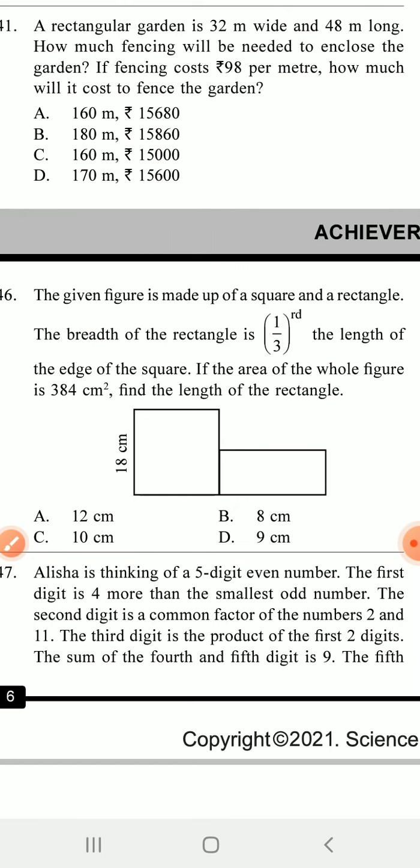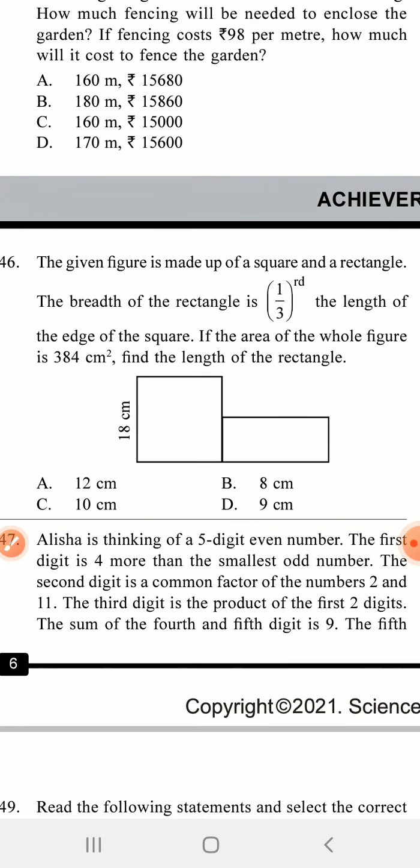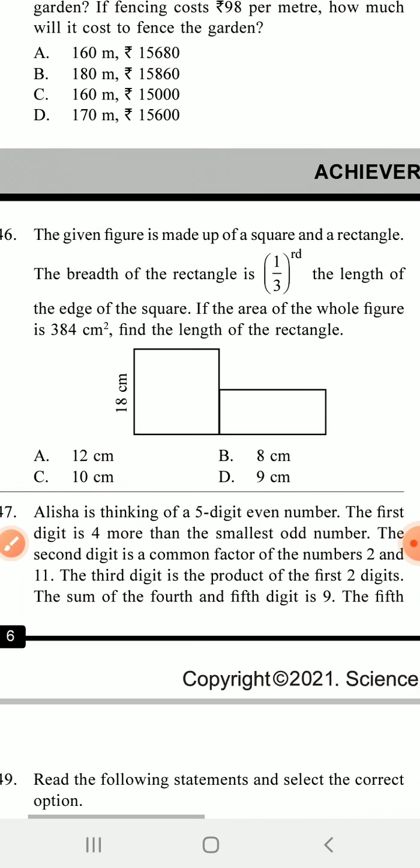So, first the length of the square you have to find, it is given 18. So, 18 into 1 by 3, then 6. 6 centimeter is the breadth of the rectangle. So, the breadth of the rectangle is 6 centimeter.